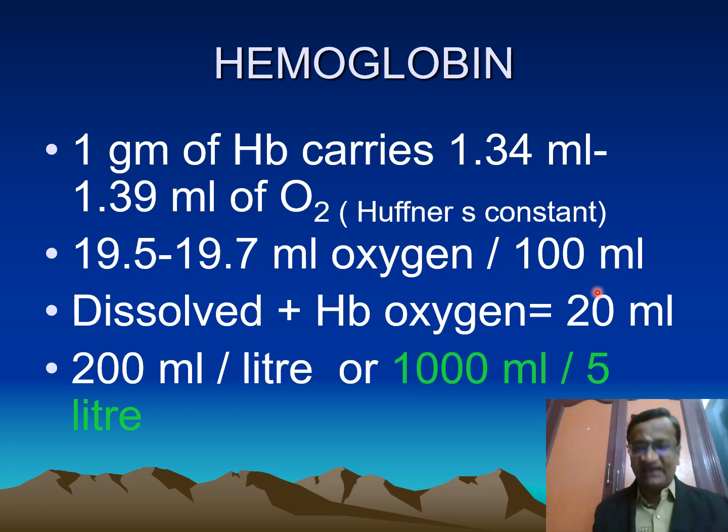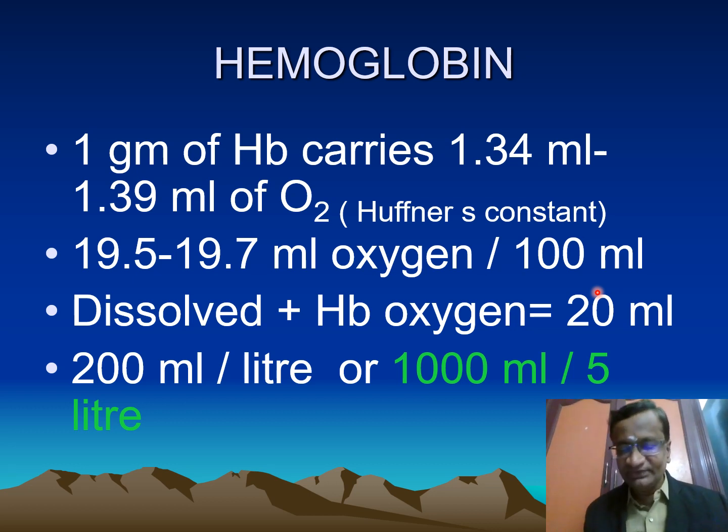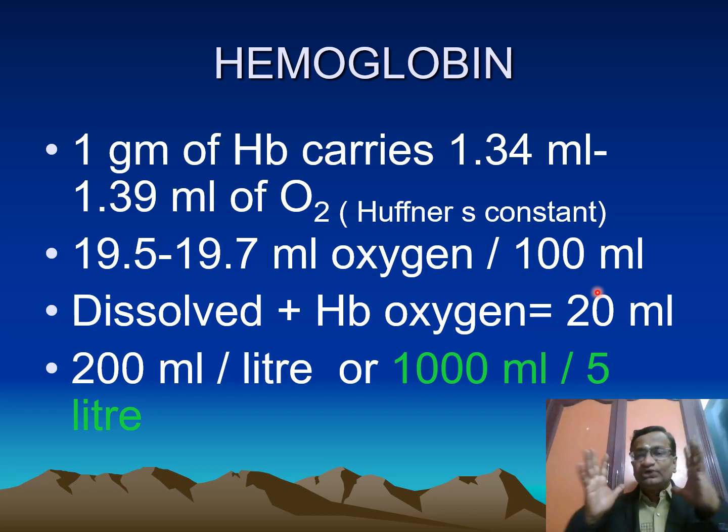Going back again: dissolved oxygen is 0.3 ml. One gram of hemoglobin carries 1.34 ml of oxygen. We have 15 grams of hemoglobin on average, so it carries around 19.7 ml. So 19.7 plus 0.3 as dissolved oxygen, we carry 20 ml of oxygen per 100 ml.